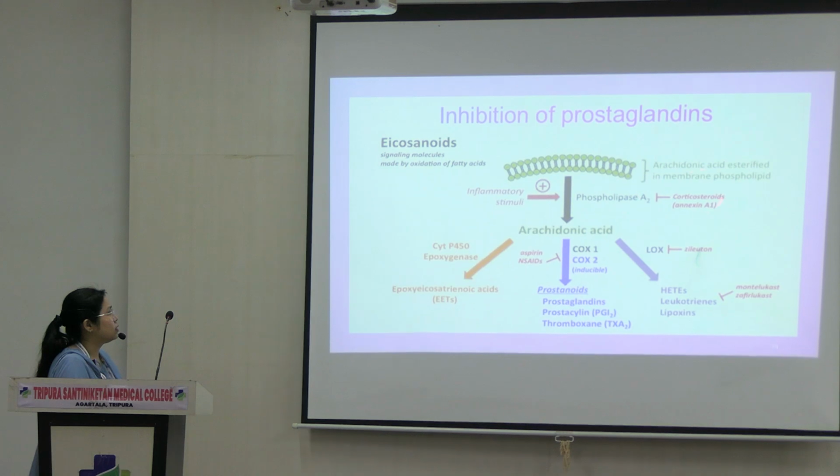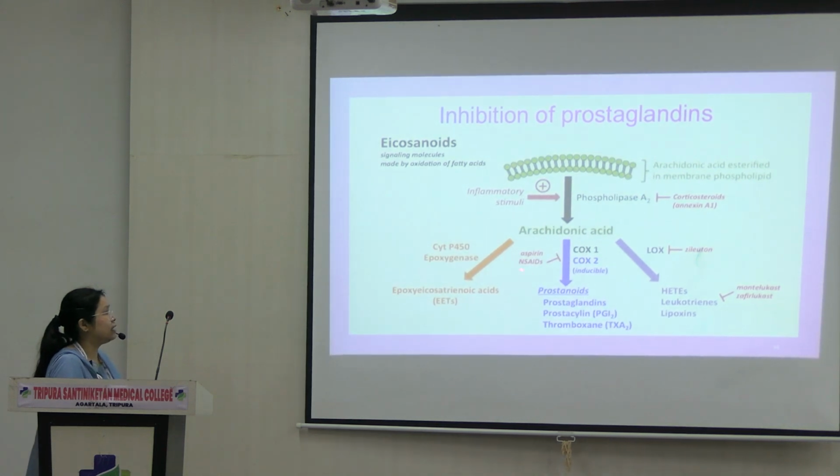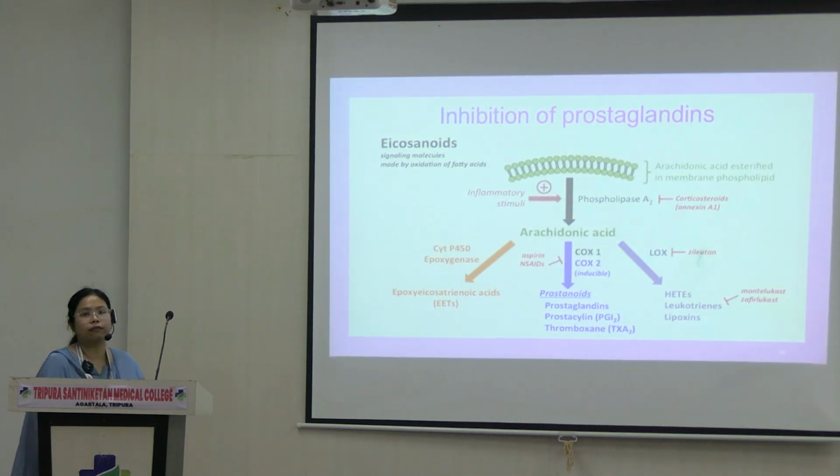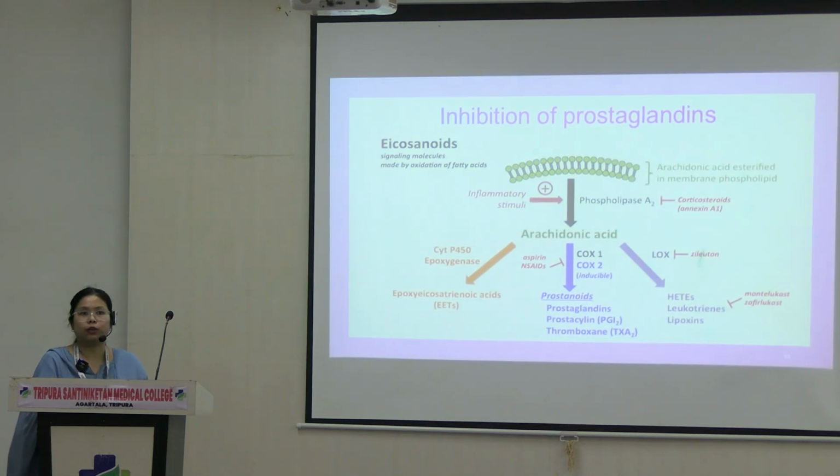Along with this, we also have NSAIDs or non-steroidal anti-inflammatory drugs like acetaminophen. What is acetaminophen? Paracetamol's other name is acetaminophen, okay? Paracetamol, aspirin, all of those drugs that you take just for headaches, body ache, why do we take them?